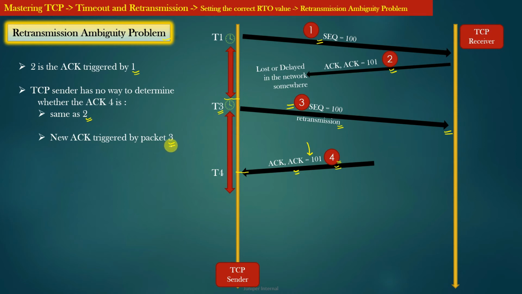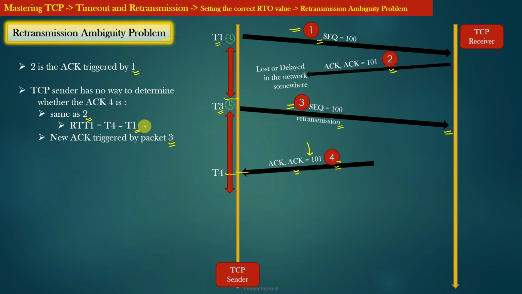So now the question is, should the TCP sender compute the RTT for segment number 1 as T4 minus T1, that is, the time when the ACK was received minus the time when the data segment was issued by the TCP sender?